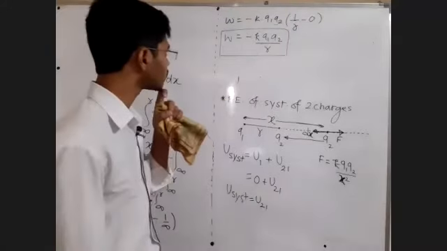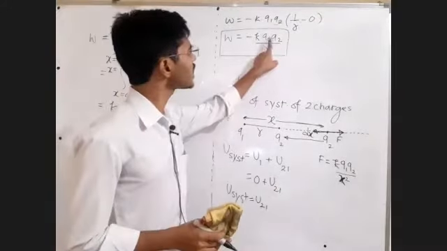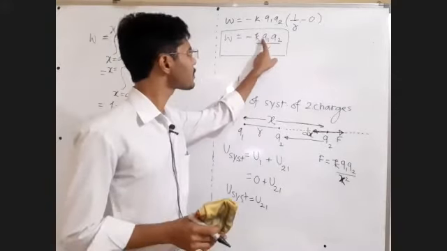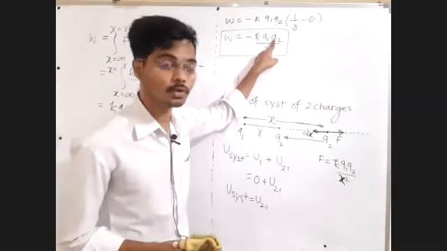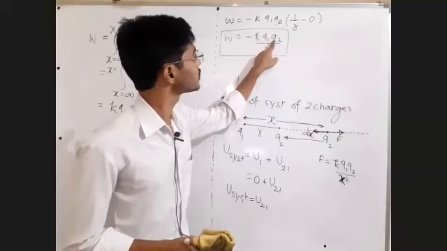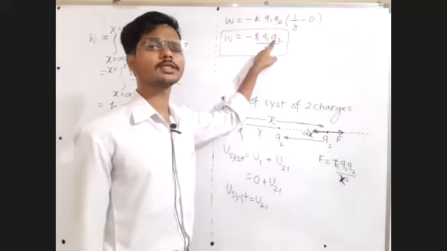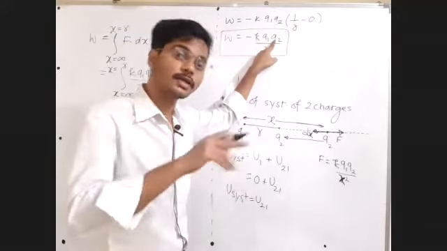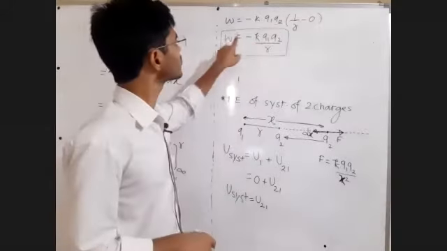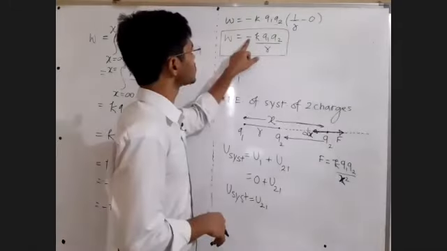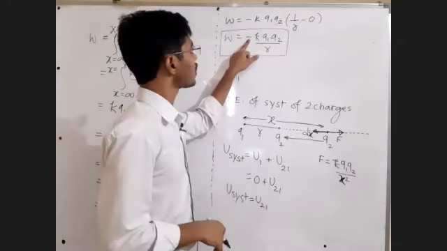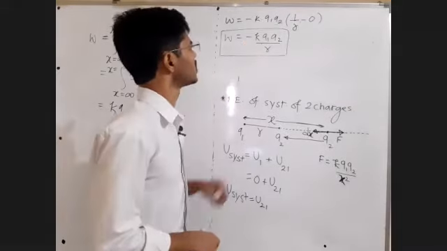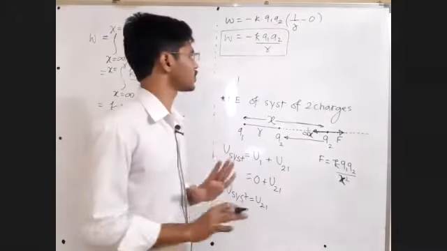Okay, sir, if these two charges are both positive, positive into positive is positive. Positive interaction means repulsion. For attraction we want negative, but this formula is giving us negative value for repulsive interaction. So certainly we need to modify this formula.